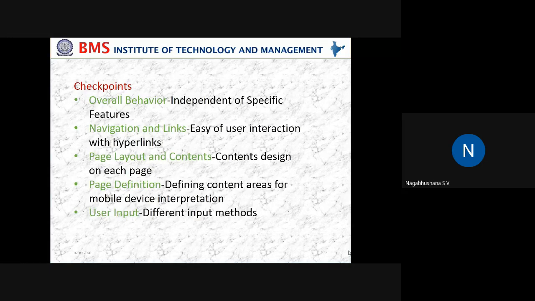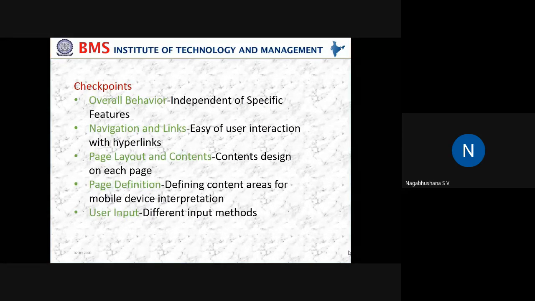Okay, so that is what this navigation and links means. Next is page layout and contents. So here, actually this was discussed earlier also in the information display, how the contents can be designed on each page, and how the various pieces of content information are laid out for reasonable and accessible consumption.